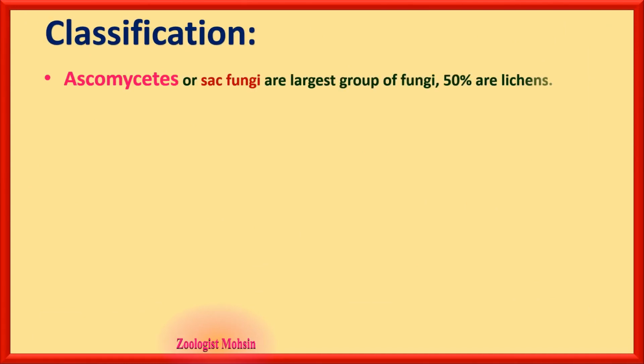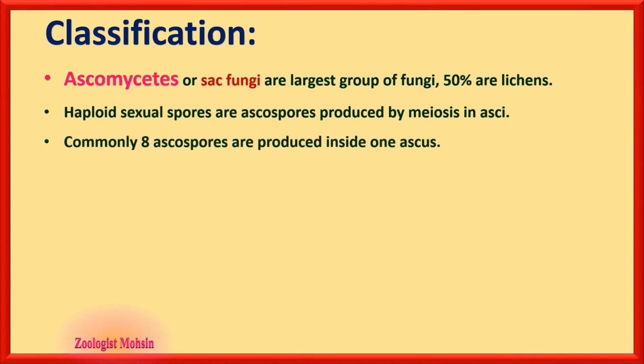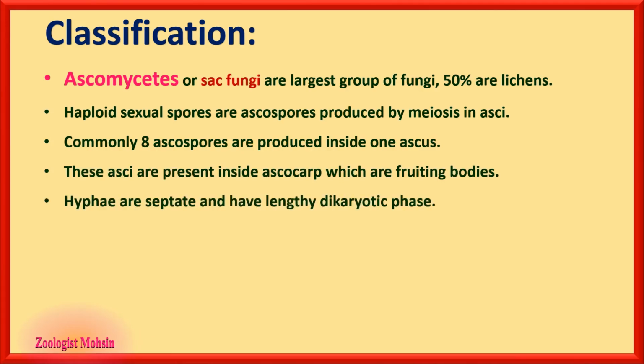The next group in classification is ascomycetes, Ascomycota, or sac fungi. They are the largest group of fungi, and about 50% of this group are lichens. Haploid sexual spores are ascospores, produced by meiosis in asci. Commonly 8 ascospores are produced inside one ascus. Very important thing to remember. These asci are present inside the ascocarp, which is the fruiting body. Hyphae are septate and have a lengthy dikaryotic phase.